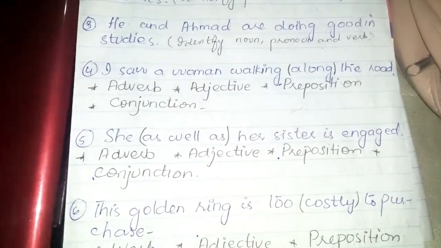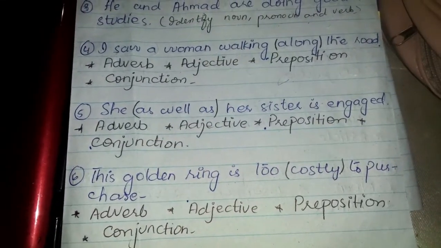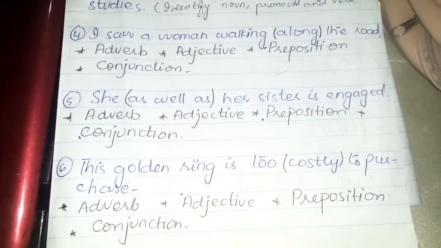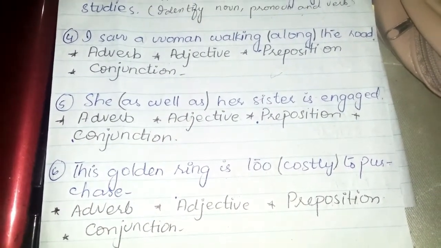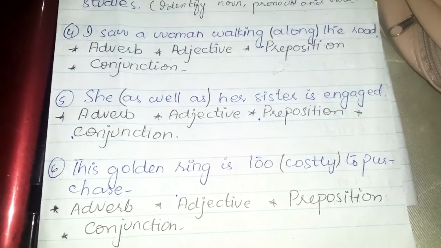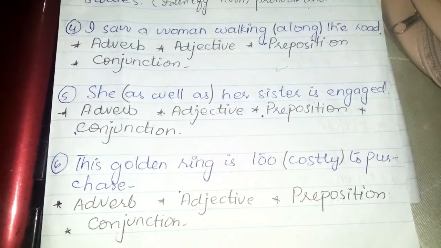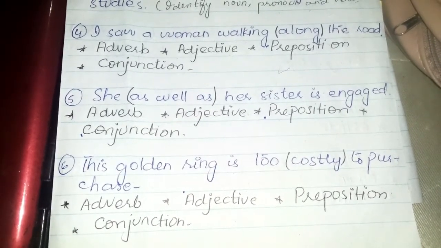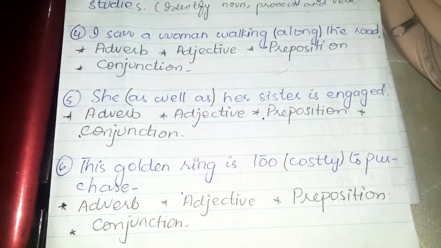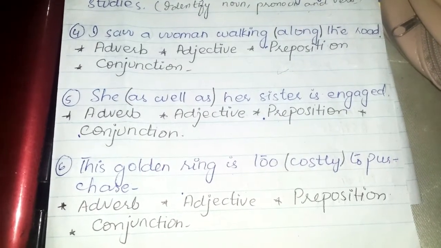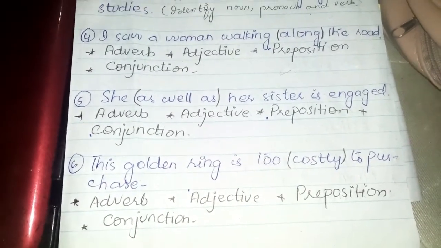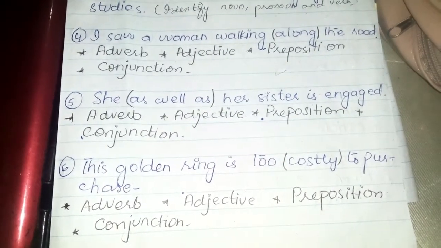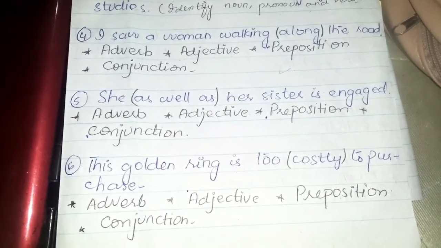Number 5: She as well as her sister is engaged. Here we have to identify what "as well as" is in the sentence: either adverb, adjective, preposition or conjunction. I have described all of these in my previous videos, and I have tried to clear the concepts of adverb, adjective, preposition and conjunction in this video as well. If you still have any question about that, kindly ask me in the comment section. I will try to answer it.